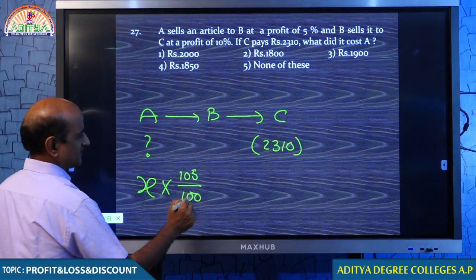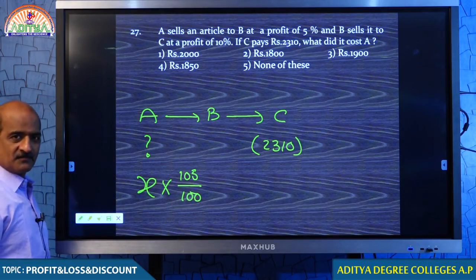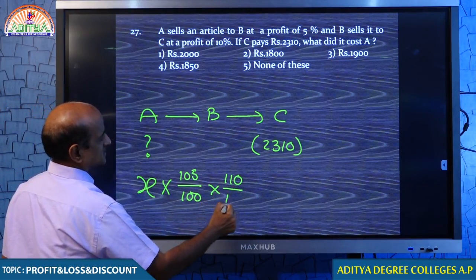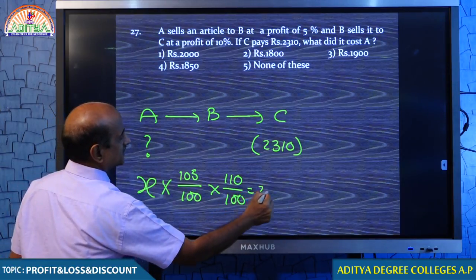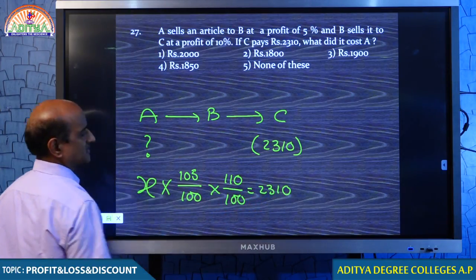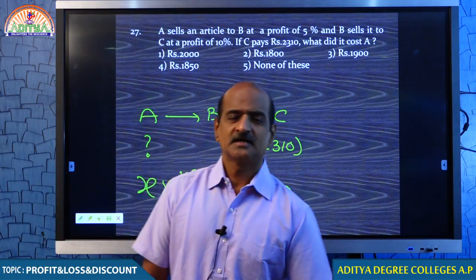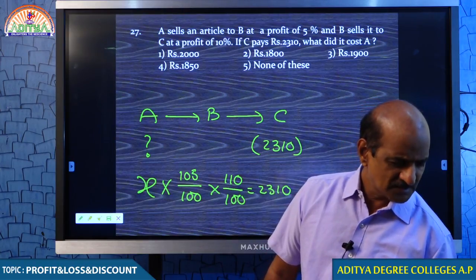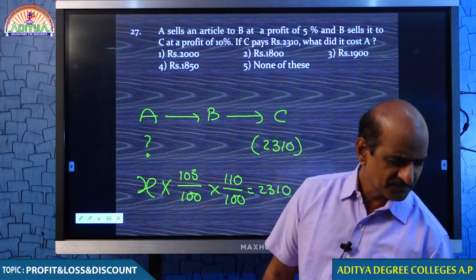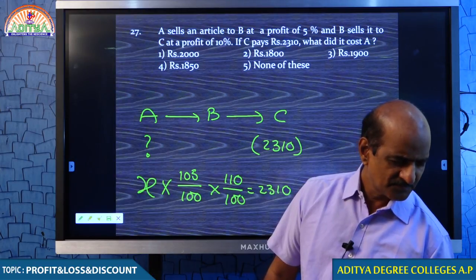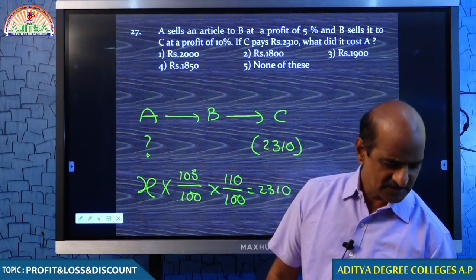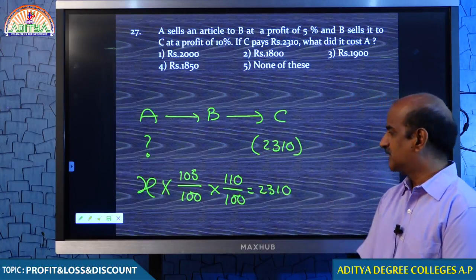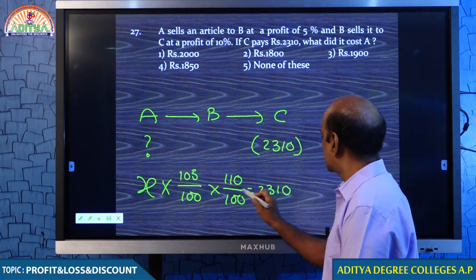You understand, students, why 105%? Because of the profit of 5%. And B sells to C at a profit of 10%. After these two, C purchased the article for 2,310. What is the technique in percentage? If you have to get back, you must take the value as X. Students, you understand that? In percentages, whenever you have to get back, you must take the value as X, so that you get your answer. Come on, student, please solve the question.